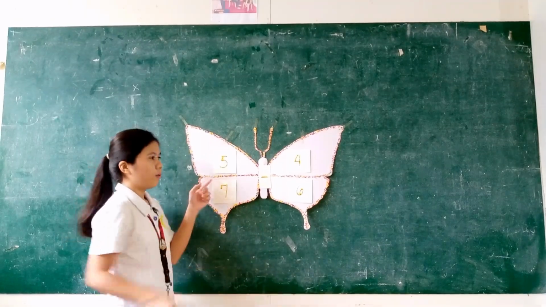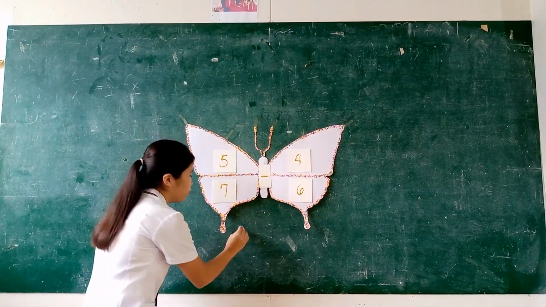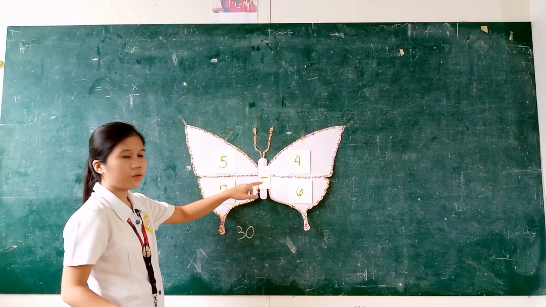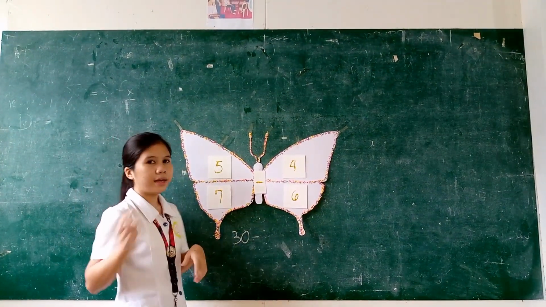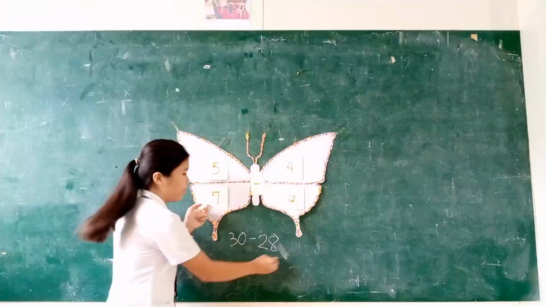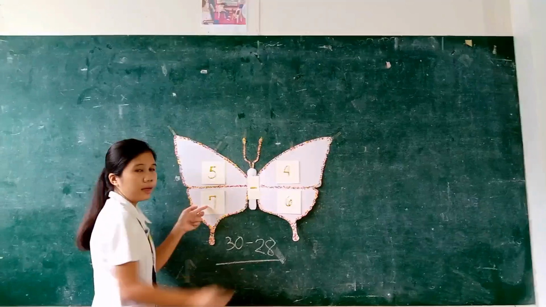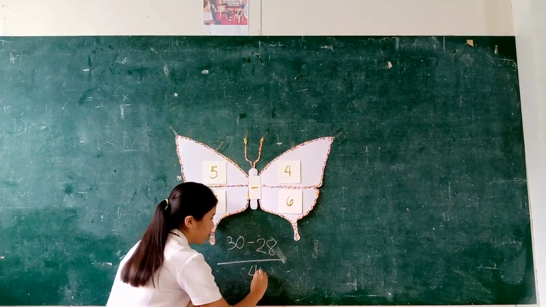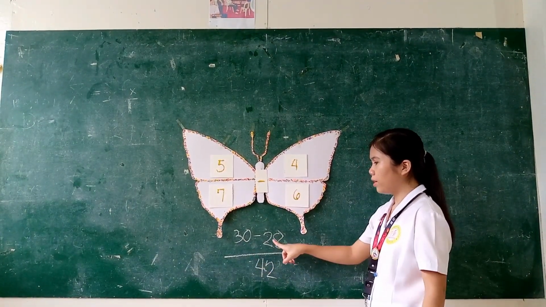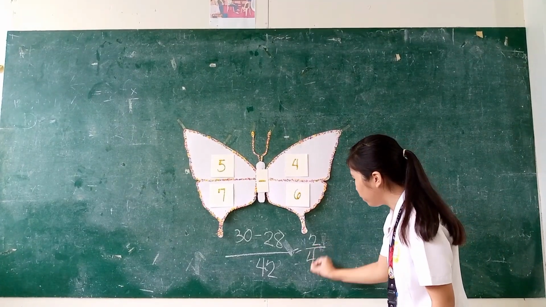What we are going to do is multiply 5 by 6. That will be 30. Then copy the operation, which is subtraction. And then again multiply 4 times 7, that is 28. Then multiply the denominators. 7 times 6 is 42. Okay, so subtracting 28 from 30, you obtain 2. Then copy the denominator 42.